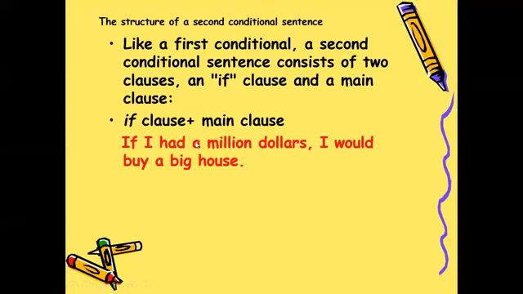Here, my friends, pay attention to the grammar. In the if clause, you have to use simple past, and in the main clause, you have to use would. If I had $1,000,000, I would buy a big house. Also, you can change the order. I would buy a big house if I had $1,000,000.